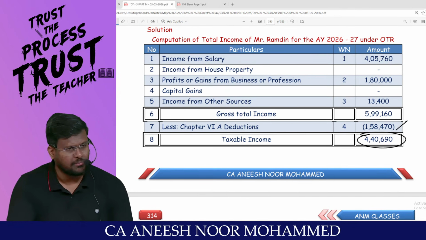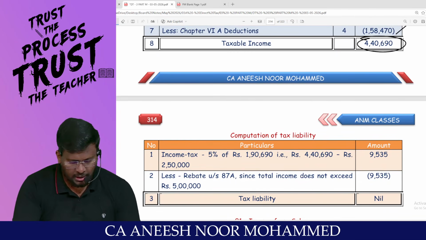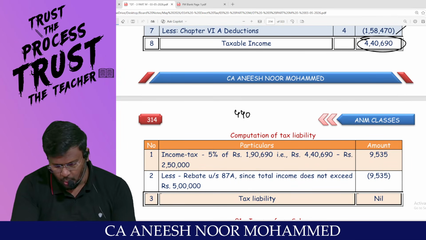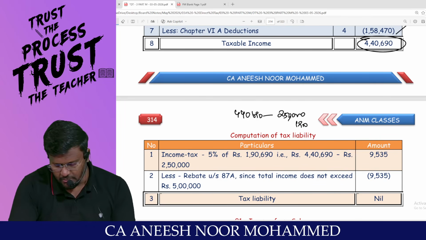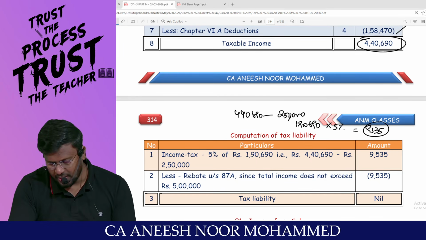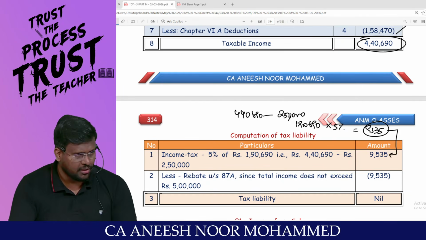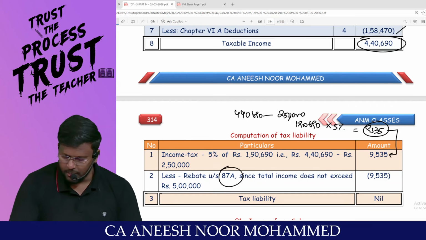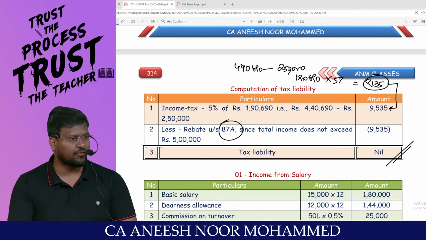Is there any special income? No, sir. That means, sir, for this person up to 2,50,000 rupees will be nil. Then 4,40,690 minus 2,50,000 comes to 1,90,690, into 5 percent comes to 9,535, which is the total tax payable. Since the total income does not exceed 5 lakh, sir, he can claim a rebate of 9,535. The total tax liability for this person for that particular financial year is nil.